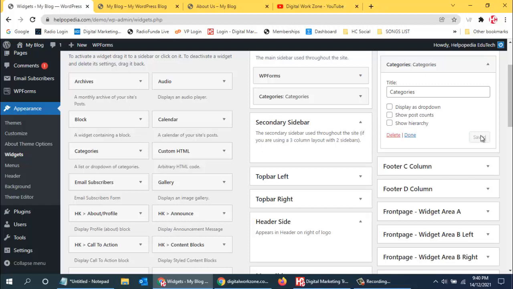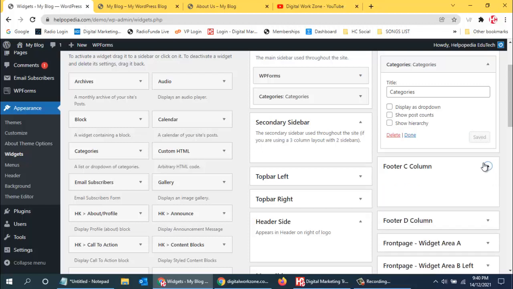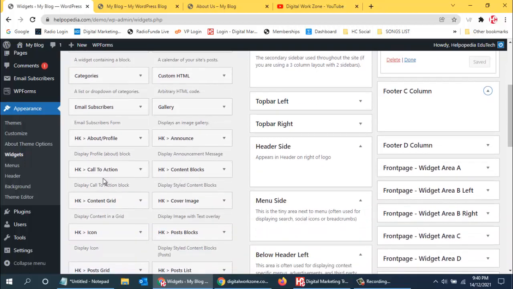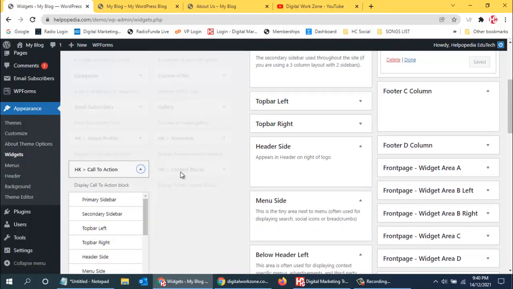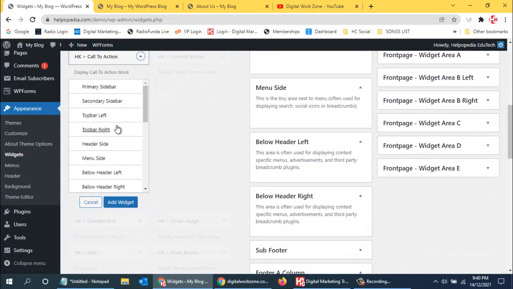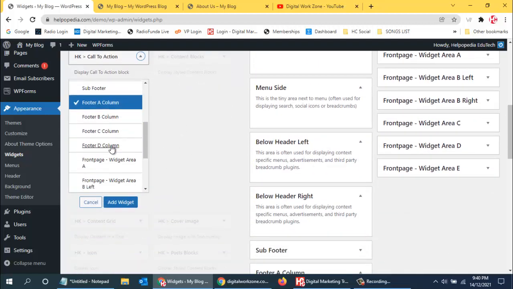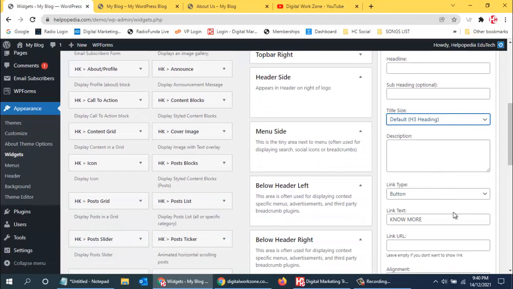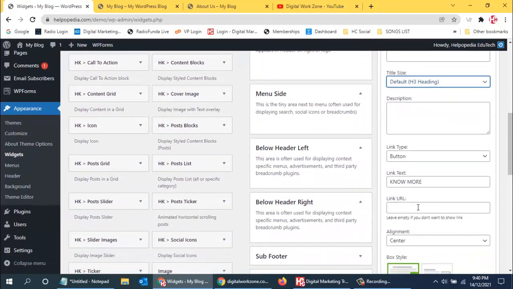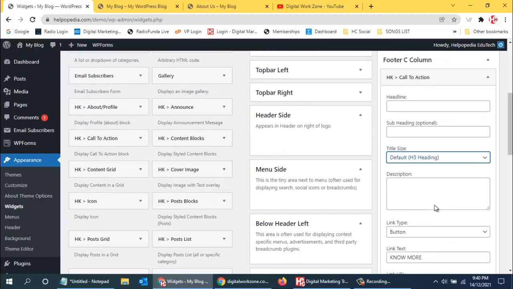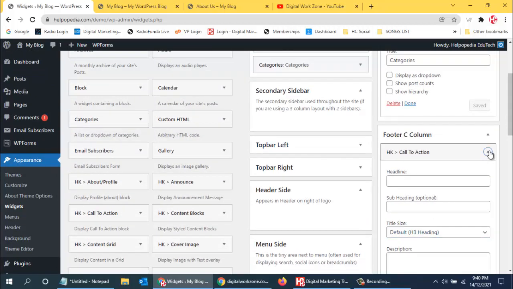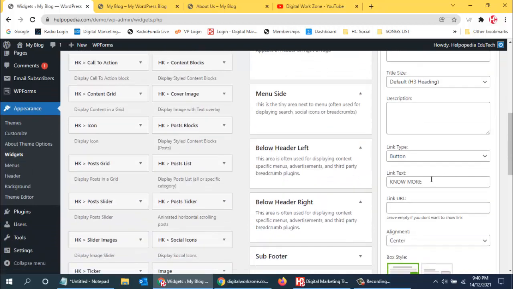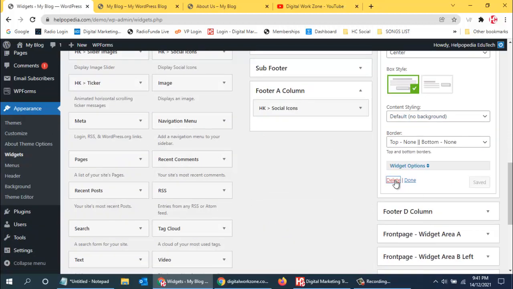Then column C, what I can use is maybe call to action. So what call to action do I want to use? Okay, so that's in footer C, add widget. Okay, so headline, subheading, title, default, small, big. Okay, and description, button, and this is the link. If I want to use something customized, then I can use this. So I don't want to use this option. Delete. Whatever I want to use I can use it.